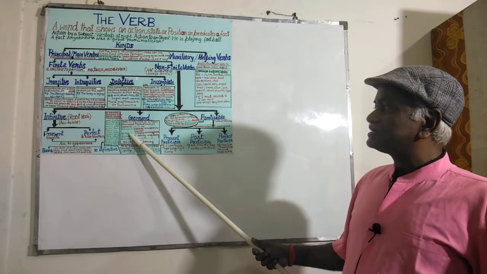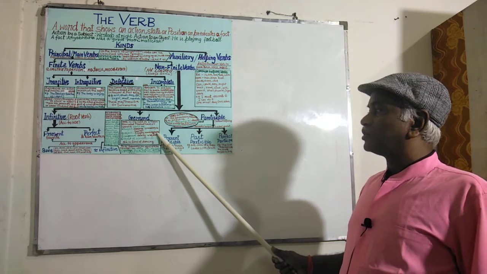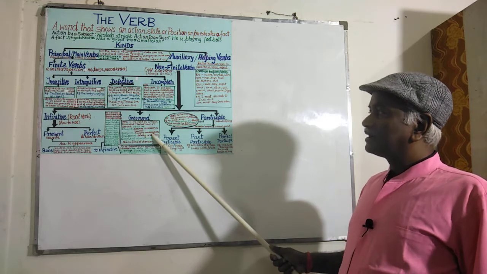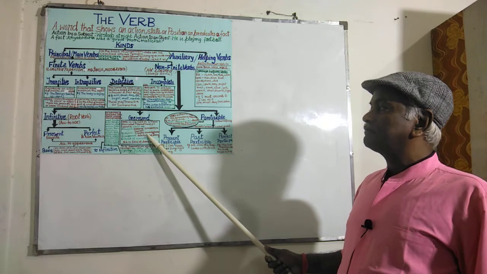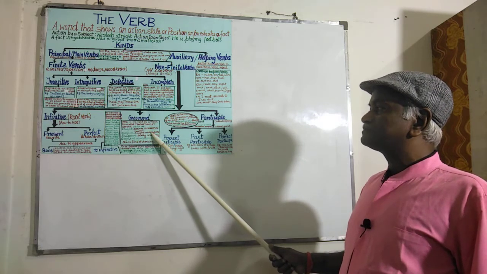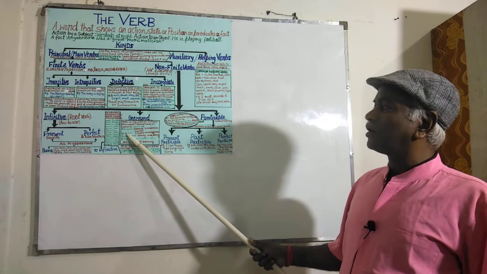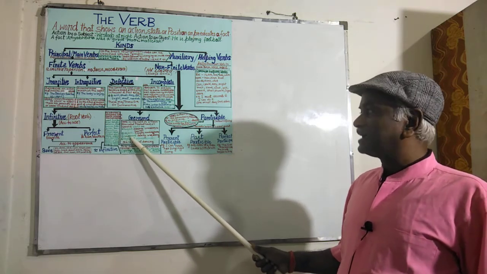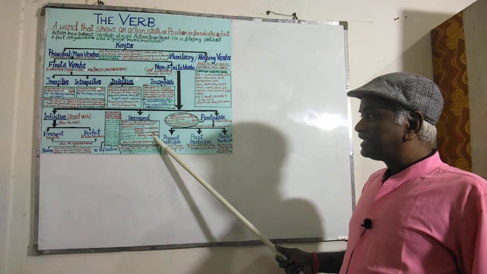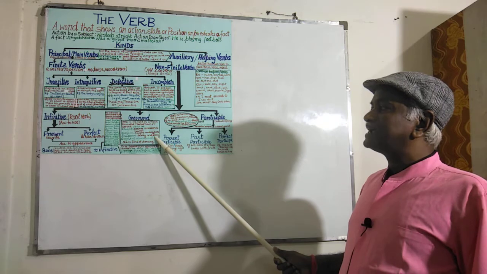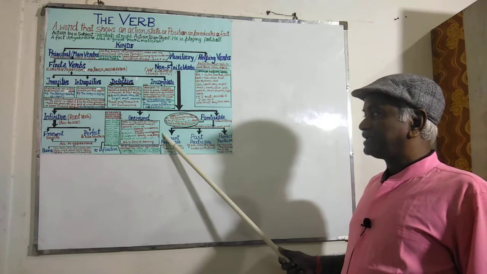It is also used as an object: I enjoy reading books. Here reading is a noun; read is a verb in ing form, but it is being used as a noun and it acts as an object. Then complement: seeing is believing. The term believing completes the sense of the sentence.